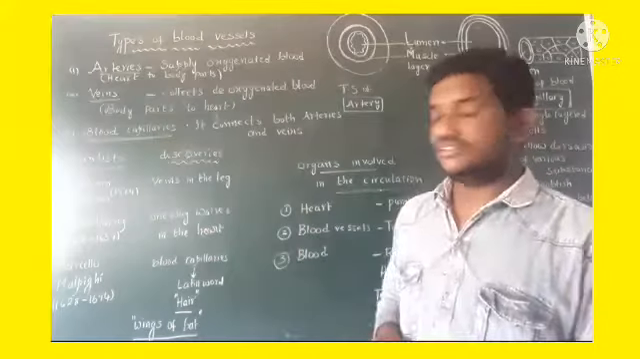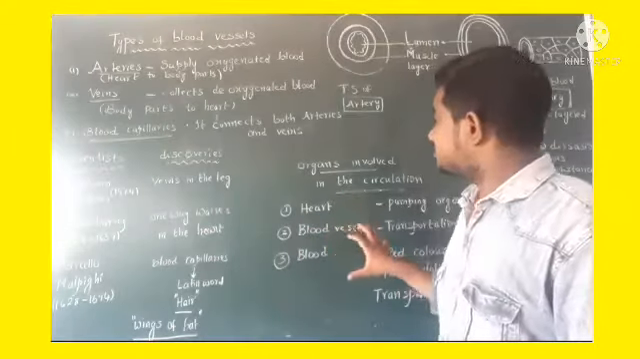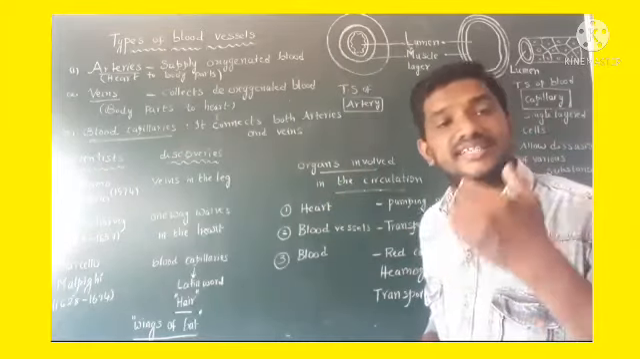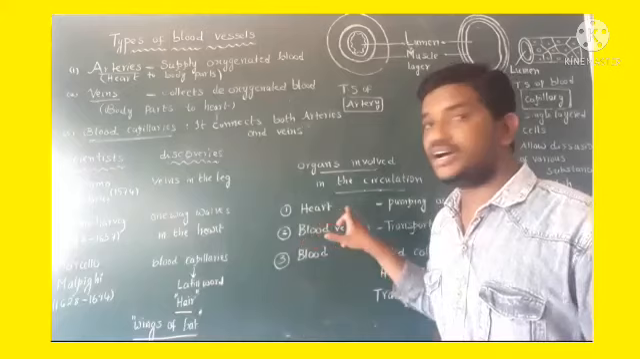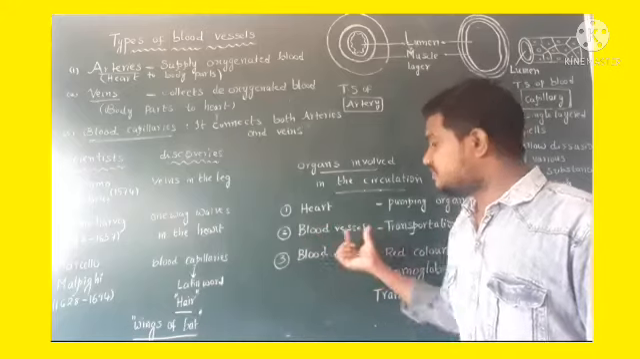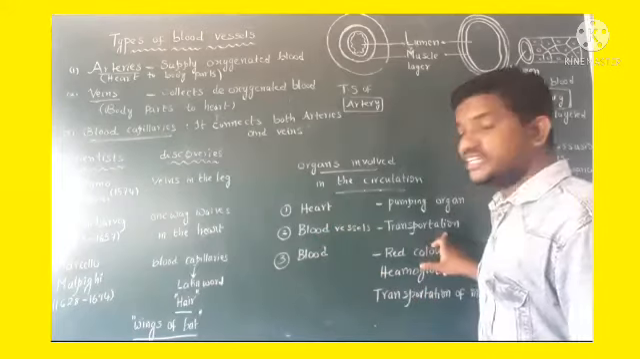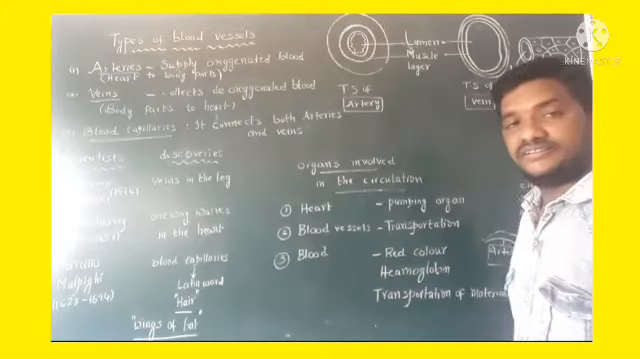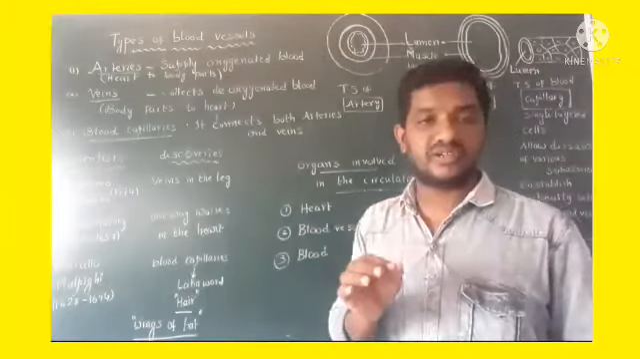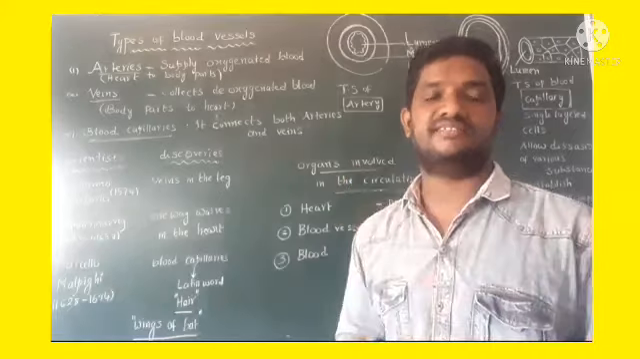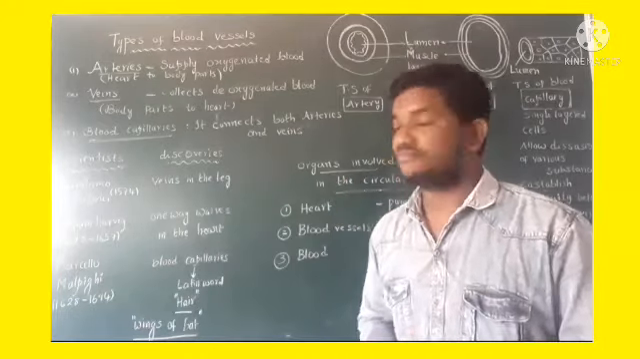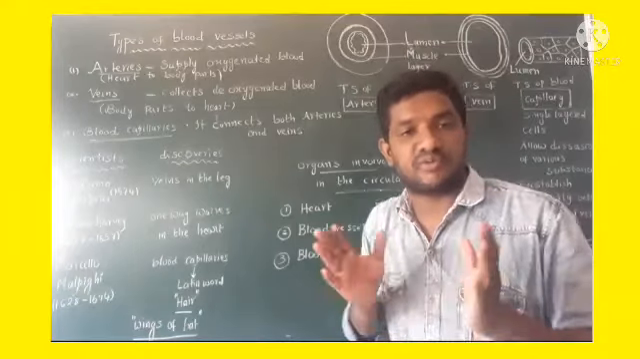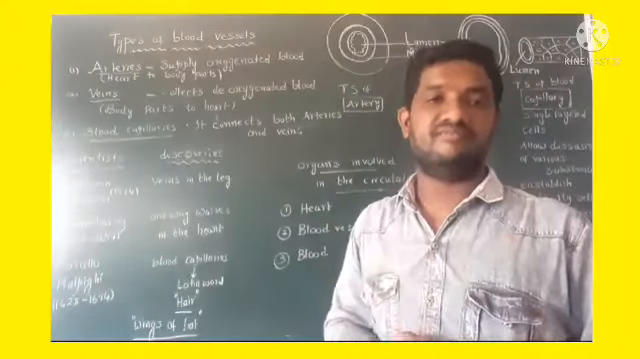So this is the small sub concept, organs involved in the circulation. What are the organs involved in the circulation process? Heart, pumping organ. Blood vessels, it involves in transportation. Third one is blood. It involves in transportation of various materials or nutrients. Simply, it helps in transportation of materials or nutrients from one place to another place within the body.